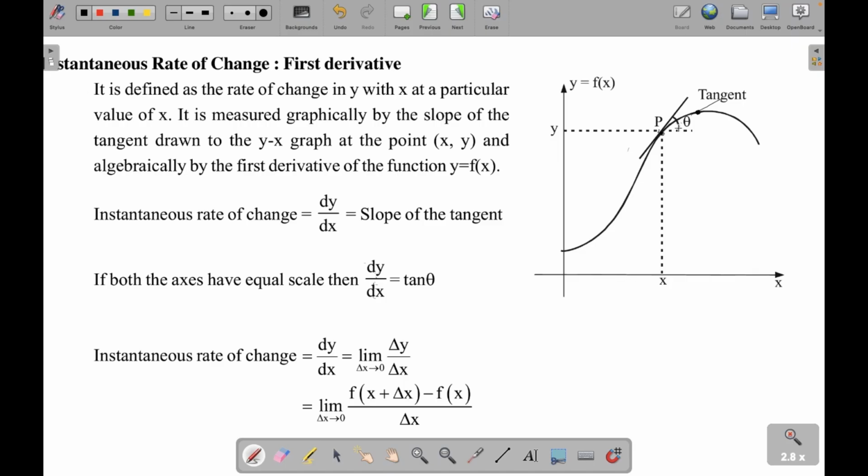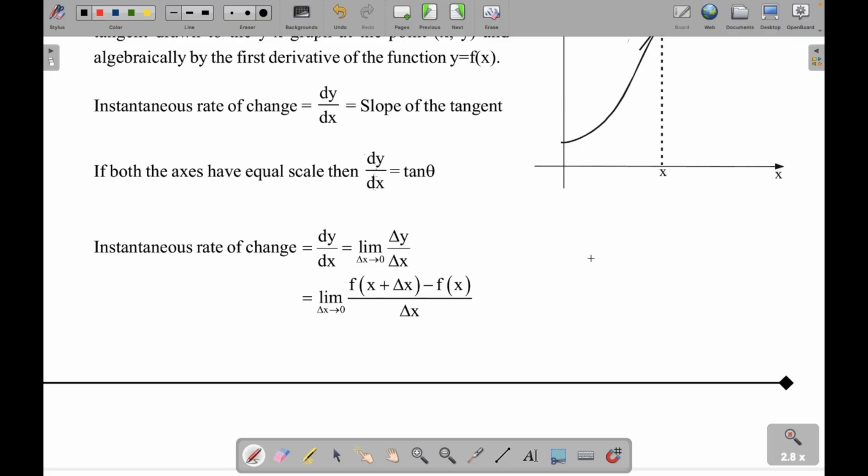Right, so the only difference is I'm just looking at this very small point. At this very instant, say just 1 millisecond before, my speed was this, and now my speed has changed to this. So this is what you mean by dy by dx.